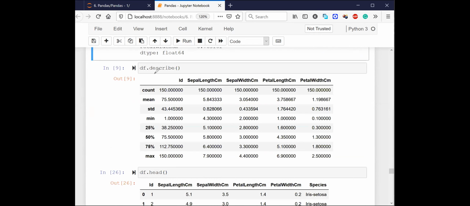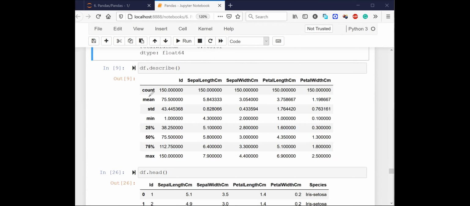Now, this is a very powerful function. Whenever you do data analysis, all the data analysts and data scientists will just try to do something called describe on their data. Whenever they want to understand the statistical description of the data, they will use this function on their data frame called describe. It will give you all the statistical information about the data.